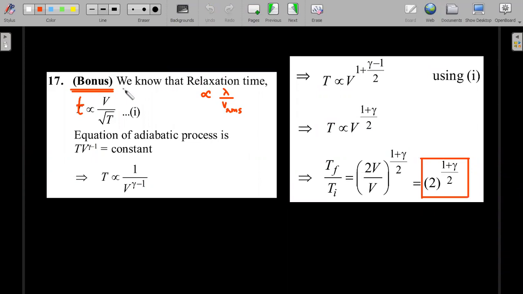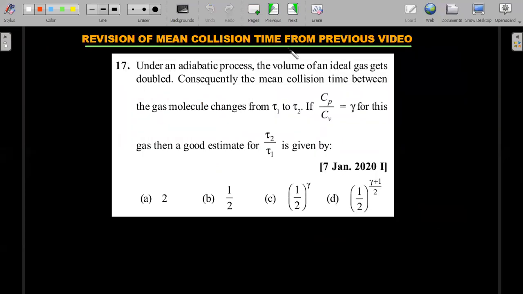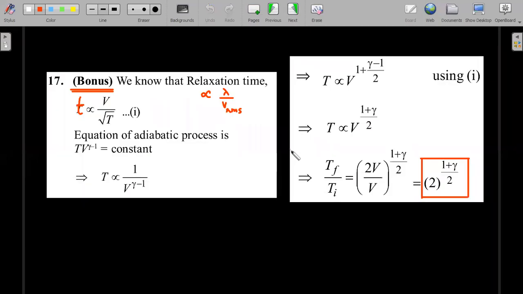The relaxation time, this was a bonus given because the answers didn't match with the key. The relaxation time is proportional to the mean free path divided by V_RMS. Mean free path is proportional to volume and V_RMS is proportional to the square root of temperature. Since he said adiabatic process, you can write T is proportional to this. Substitute the T and V relation into this, you get 2 power (1 plus gamma) by 2. Whereas in the options, in the last one, he gave the half power. It should have been the exact inverse of this, option D. Therefore, JEE was forced to give a bonus for such a nice question. They spoiled it unnecessarily.